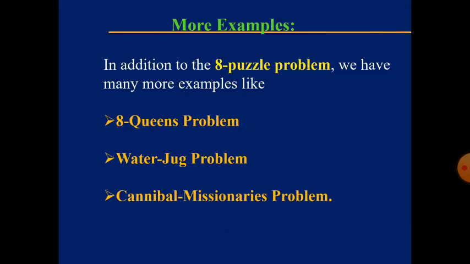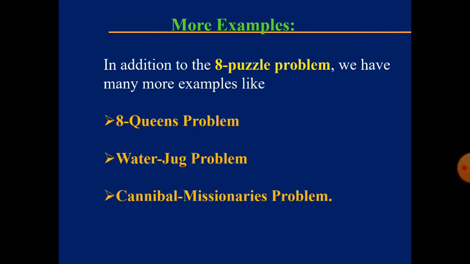Similarly, we have some more examples. In addition to the 8 puzzle problem, we have many more examples like the 8 queens problem, water jug problem, cannibals and missionaries problem, etc. You know what the 8 queens problem is? The 8 queens problem is nothing but, in a single chessboard we have to place 8 queens. Here in chess, queens are nothing but ministers. We have to place 8 queens such that no queen collides with any other queen. That is the 8 queens problem.